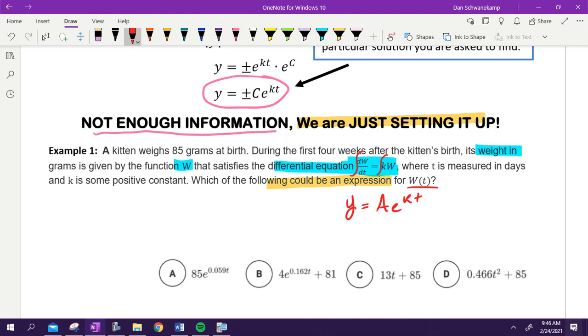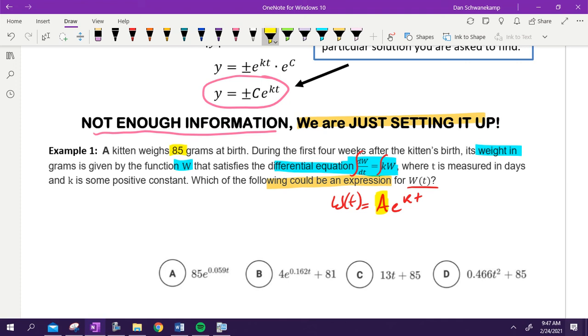y equals Ae^(kt). That is just something we need to understand. If we take the antiderivative of that setup of just a constant times a value, that is going to be the antiderivative. If you want to get fancy here, instead of y, technically it'd be w of t is equal to that, because we just integrated dw over dt. A stands for the starting amount. Do we know the starting amount?